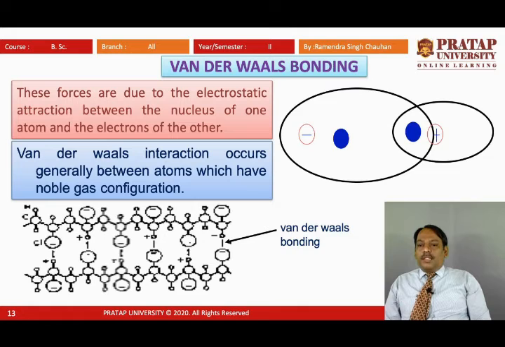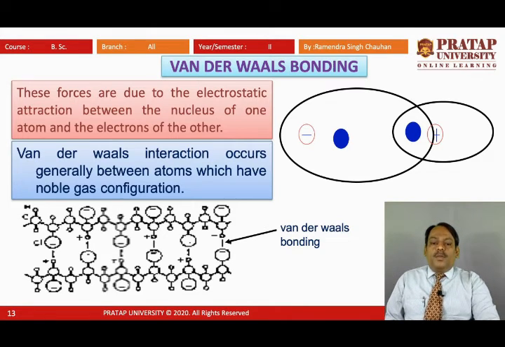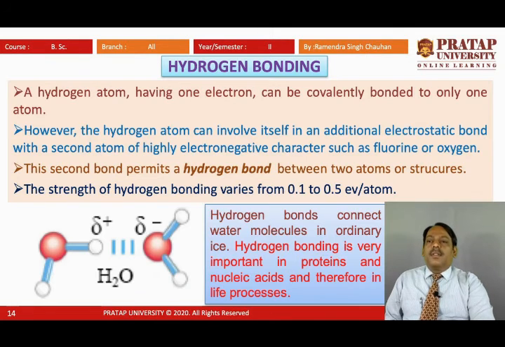So van der Waals interaction occurs generally between atoms which have noble gas configuration. We know that in this van der Waals bonding, these exist between the molecules of noble gases. So we can say that when the outermost orbit is filled, then no other bonding is possible, and in that case van der Waals bonding is there. We can see the van der Waals bonding here in the inert gases.